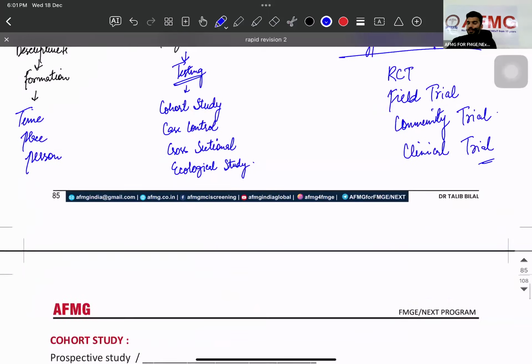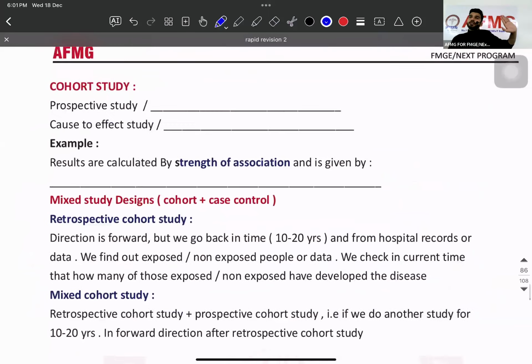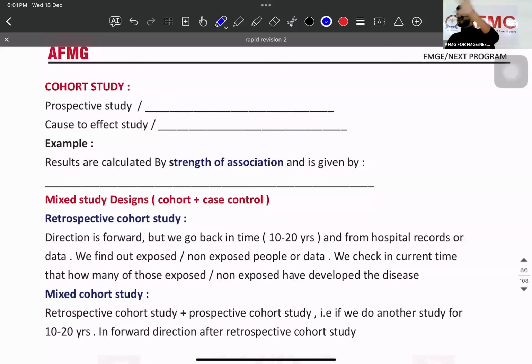Cohort study. समझ आ गया डिस्ट्रीब्यूशन का टाइम प्लेस पर्सन. अब मैंने इसे एक स्टडी उठा दी. Now, the first study is going to be cohort study. Now, see, 2024, ठीक है ना? I am doing a study on you guys. Out of how many students who take my lecture will pass the exam? So, which direction am I going? I need to wait. Yes or no?